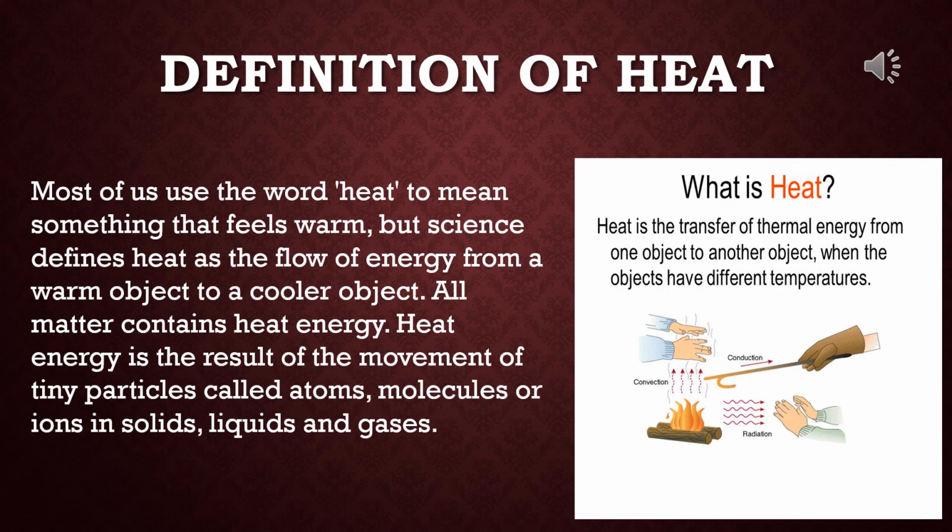But Count Rumford, from 1753 to 1814, proved experimentally that heat is not any type of matter, but heat is a form of energy. The random motion of molecules and atoms of the matter generates heat in a matter.